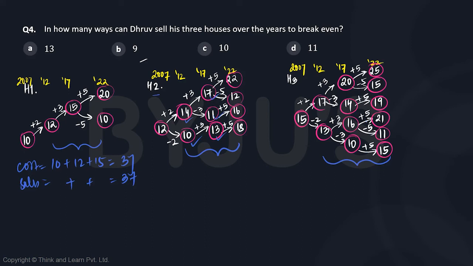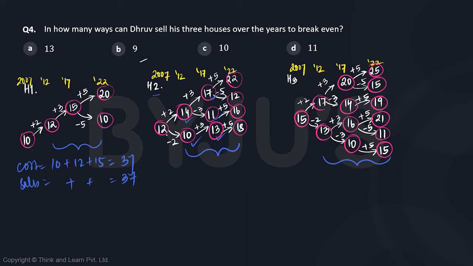We will not see any repetition of any of the values, right? So we don't have to worry about the combination, as in if there was a repetition, we can say that a particular house was sold in a particular year as well as in the other year because the prices were same, but that's not going to happen, right? Also, as we can see, the price of house 1 never decreased. It was 10 and it remained at least 10. Right? So if there is a change in the price of house 1, it will be definitely an increase.